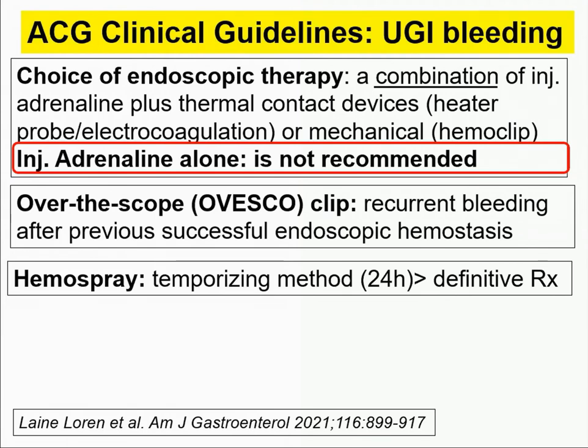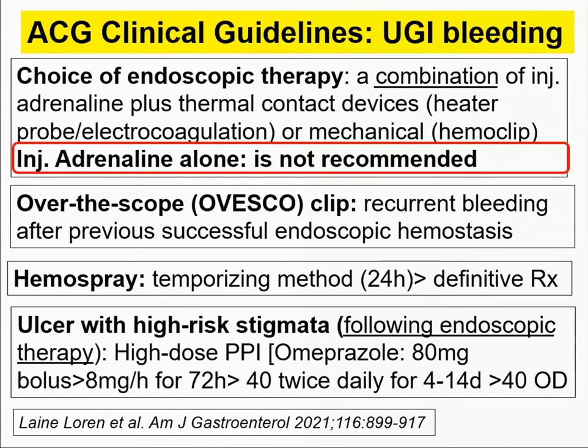It lasts only for 24 hours. You have to use definitive therapy after that. Ulcer with high risk stigmata following endoscopy, you need to give high dose PPI intravenous for 72 hours, twice daily for 14 days, and then once daily.